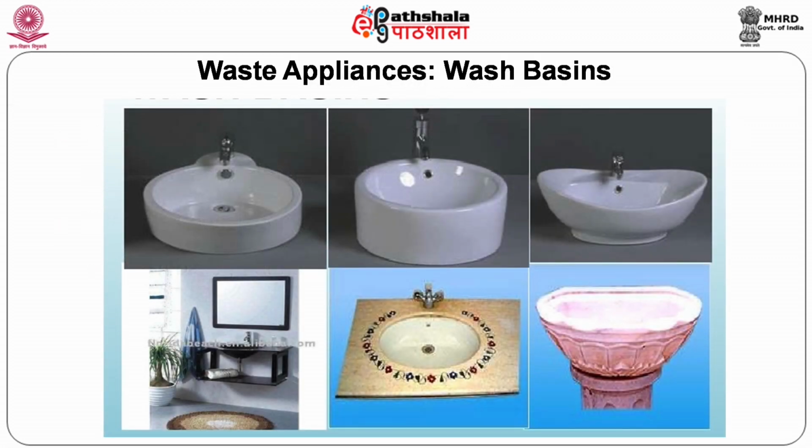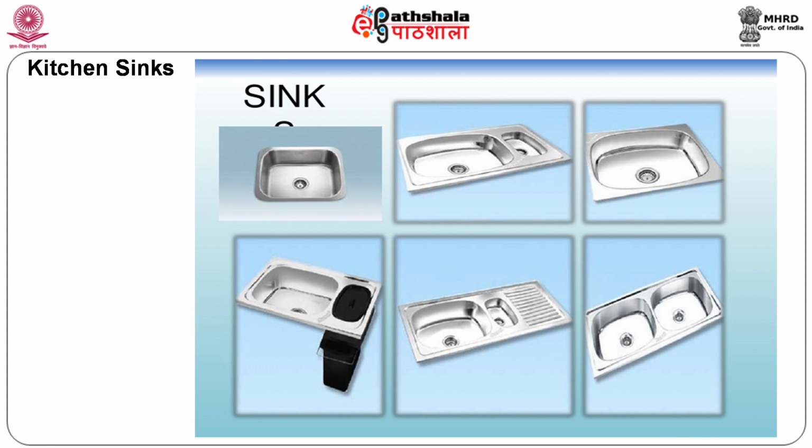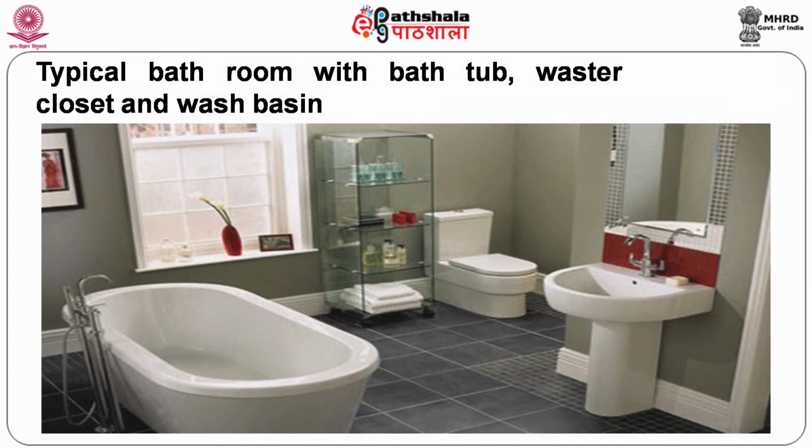So these are different types of wash basins to collect the wash water, the hand wash, and also the kitchen sinks to wash the utensils and so on. So this is a typical bathroom, consisting of the bathtub, the water closet, and wash basin arrangements. All these arrangements are to collect the wastewater from the household.